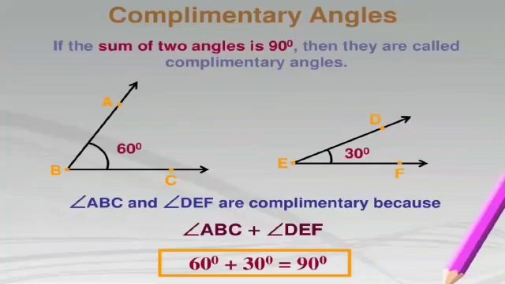Complementary angles. The two angles whose sum is 90 degrees are called complementary angles. Let's see here in the figure, angle ABC is of 60 degrees and angle DEF is of 30 degrees. So angle ABC and angle DEF together form complementary angles because ABC plus DEF is 90 degrees. So those angles whose sum is 90 degrees are called complementary angles.